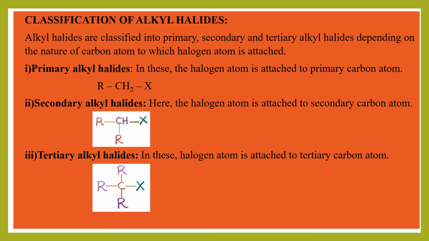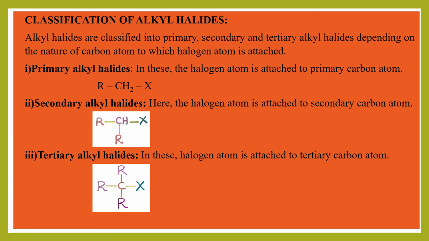Look at the difference between primary and secondary. R, CH, R, X. The X is attached to the carbon which is secondary. It has two alkyl groups and one hydrogen. But in primary alkyl halide, carbon is having two hydrogens and only one R. So that carbon is primary carbon and this is a secondary carbon.